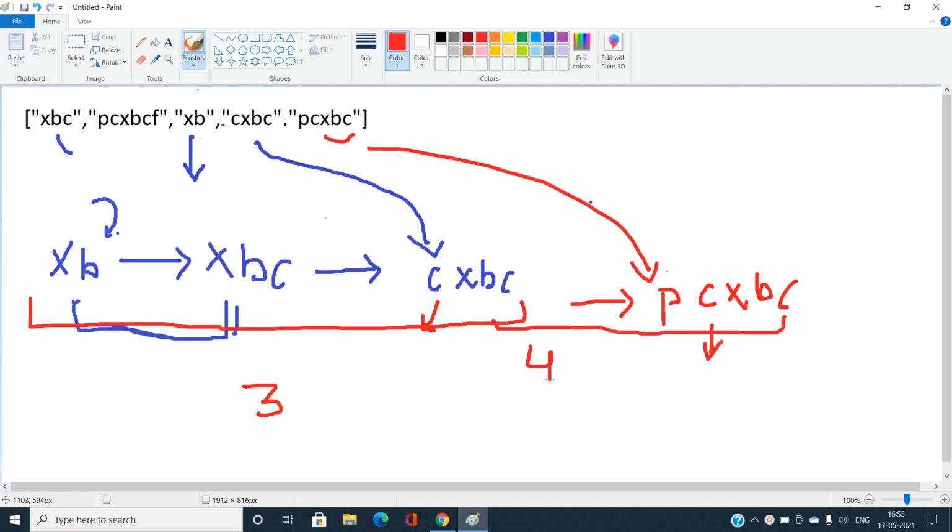So can we extend this to 5? Yes, I will add PCXBCF. If I add PCXBCF, PCXBC is going to be the predecessor of PCXBCF. Then I can easily say my length of the longest string chain has come out to be 5, and this is going to be the answer. Okay.